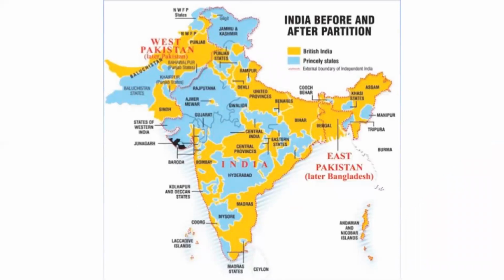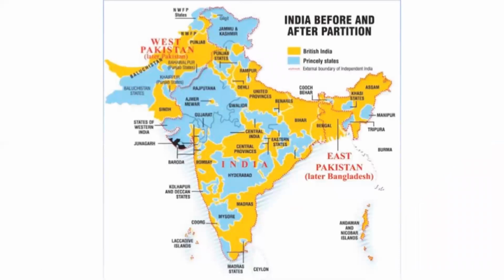So India before and after the partition, see here princely states were there. This blue color shows the princely states. Now this is Mysore, one princely state. Here Coorg, one princely state is there. Next one Hyderabad. We know very well Hyderabad, the princely state. Next Jammu and Kashmir, this blue color.